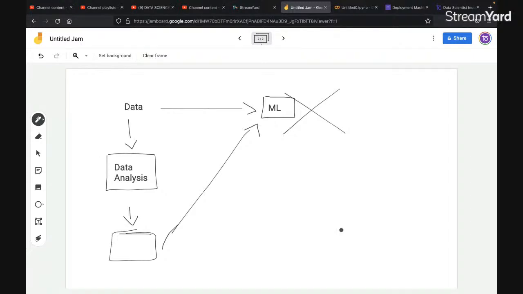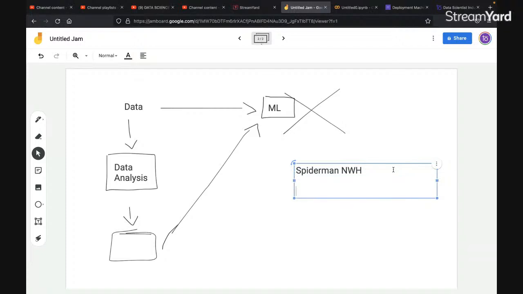If I need to explain with the help of an example, have you guys heard about this movie called Spider-Man: No Way Home? Anyone? Any Marvel fan? Perfect. So this Spider-Man: No Way Home was released in December 2021, and the trailer was dropped in August 2021.